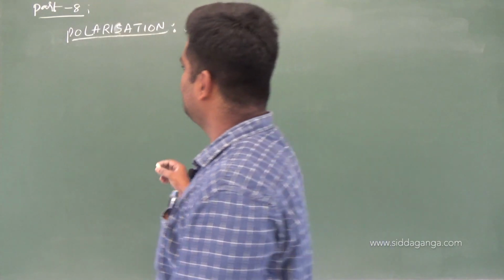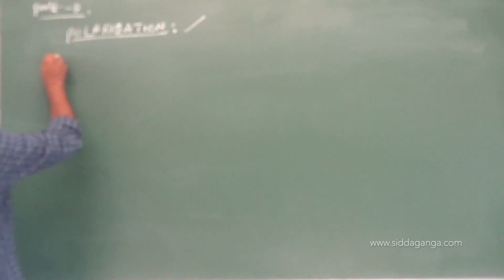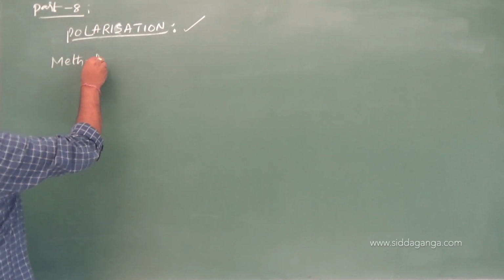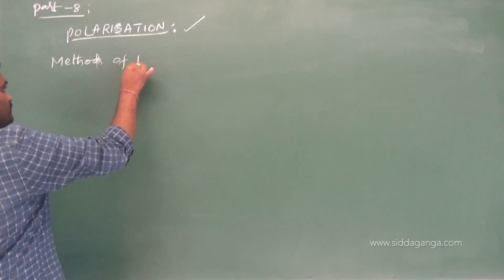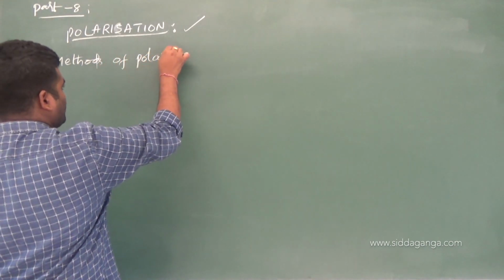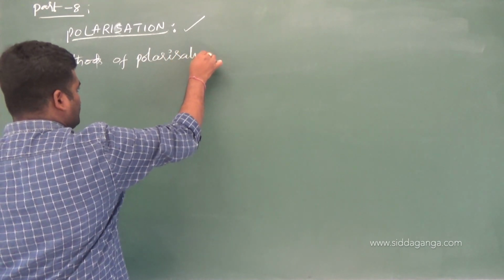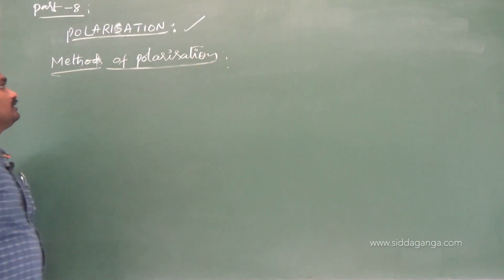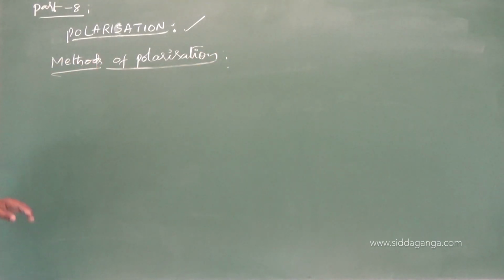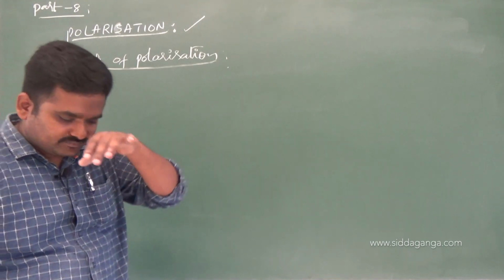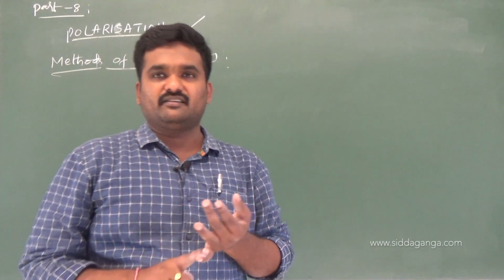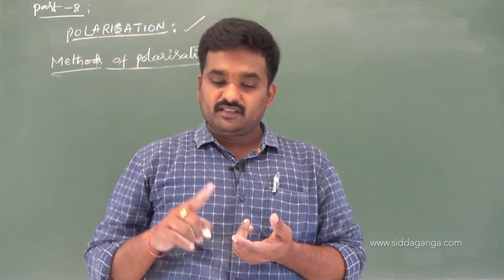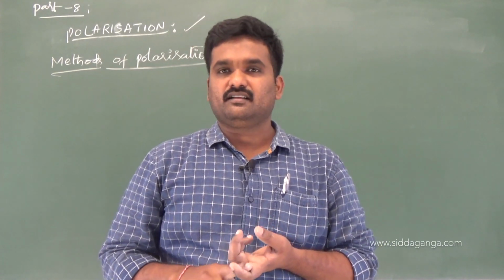So now, we will study methods of polarization. How can you polarize unpolarized light to polarized light? What are the different methods we have? Firstly, we have different methods, like the method of scattering, reflection, refraction, and double refraction. These are all the methods we have.